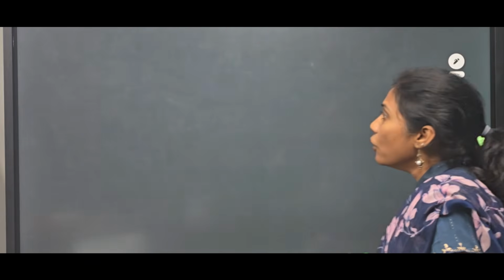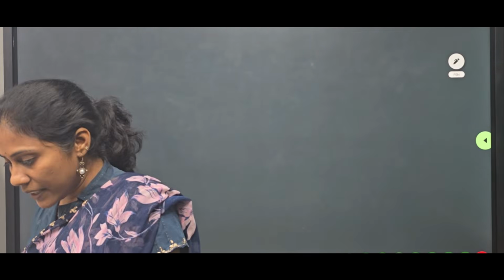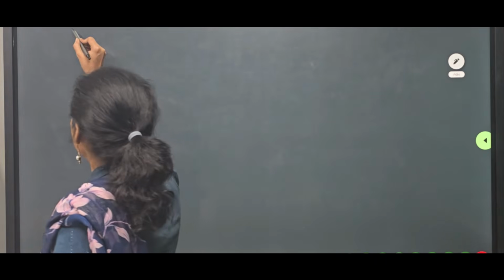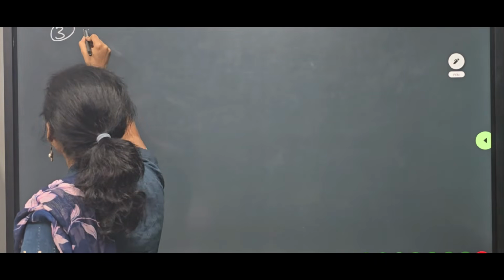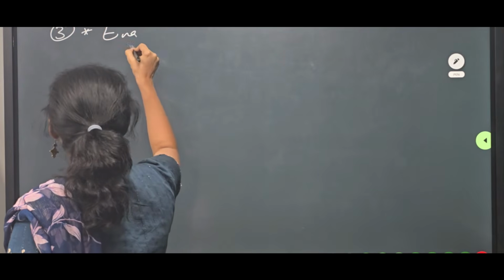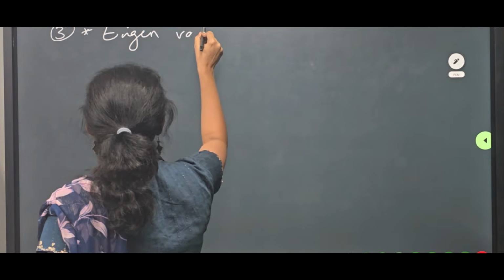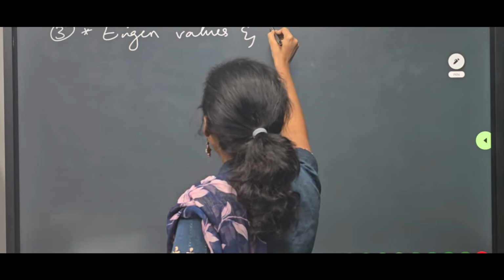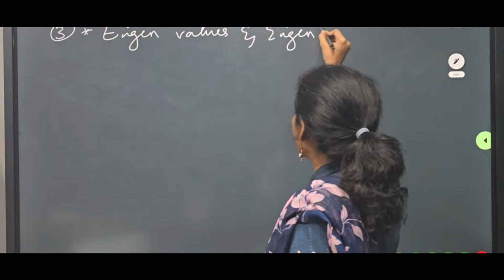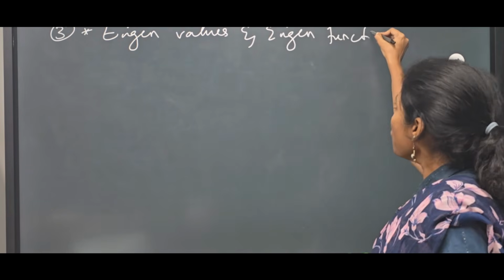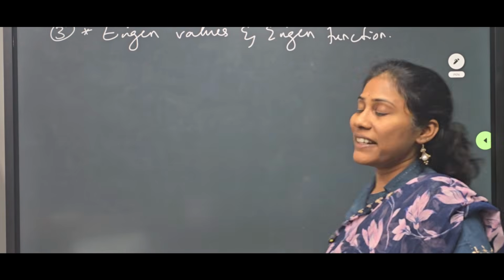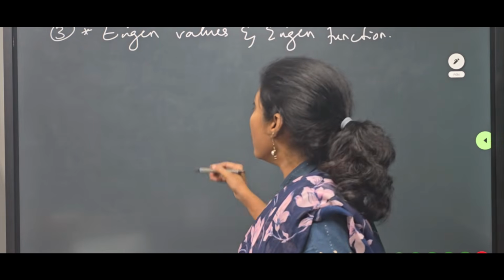Now moving forward to the third postulate, it is measurement and eigenvalues. Here they talk about eigenvalues and eigenfunctions. You have to tell the importance of eigenvalues and eigenfunctions here.